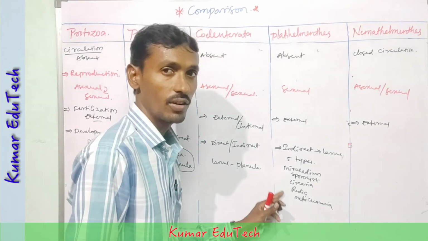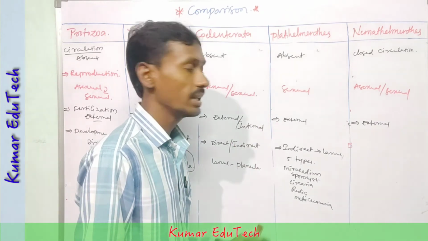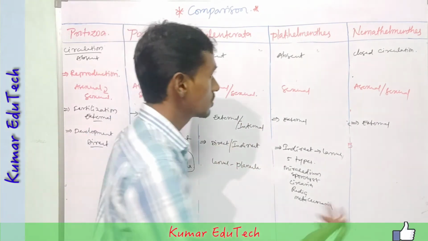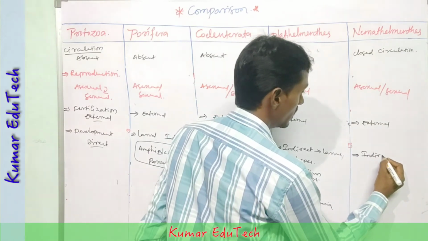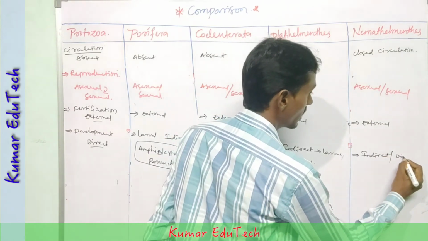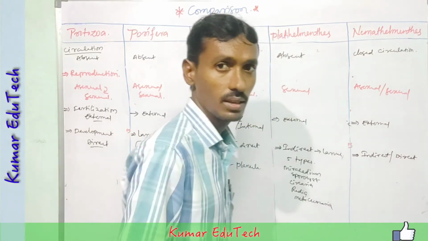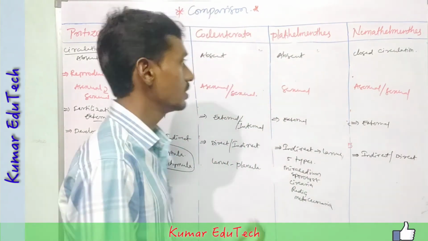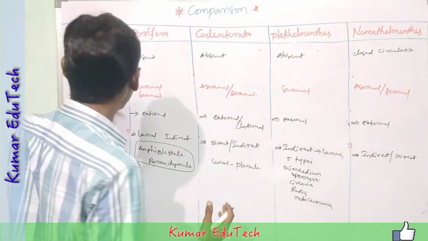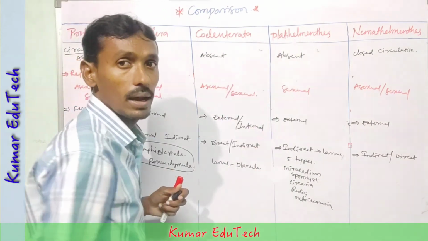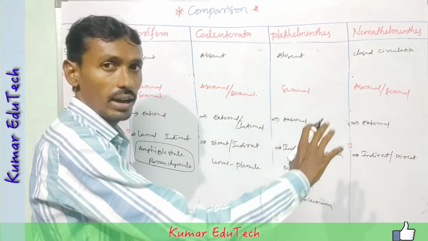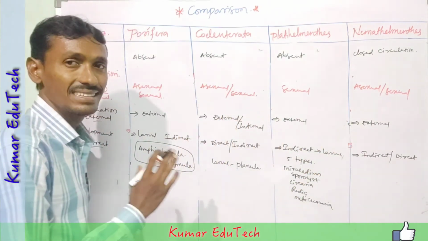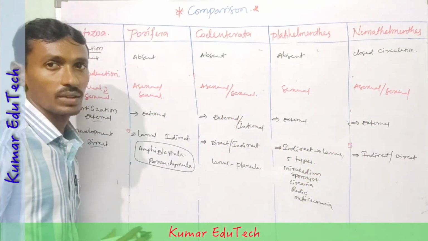These five larval forms are present in the phylum Platyhelminthes. Next, in Nemathelminthes, indirect or direct development occurs. So this is the comparison of protozoa to Nemathelminthes. In all these phyla, regeneration is high.